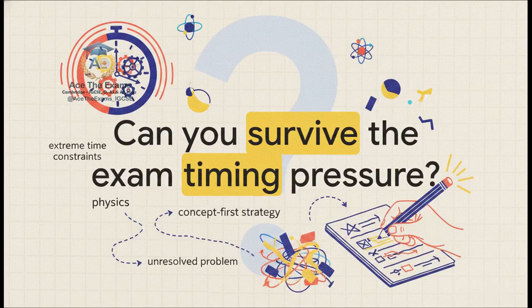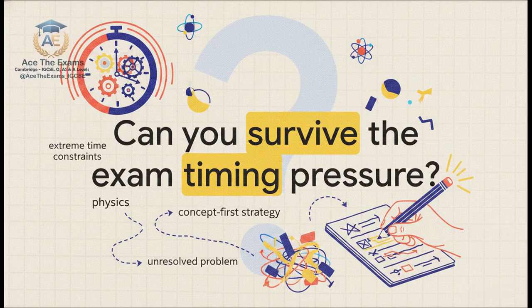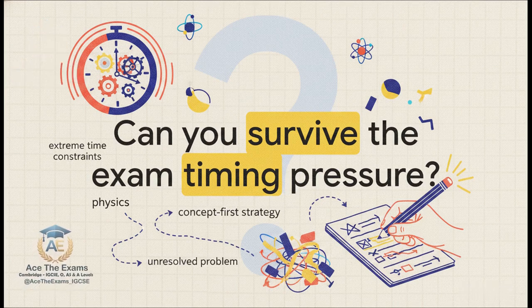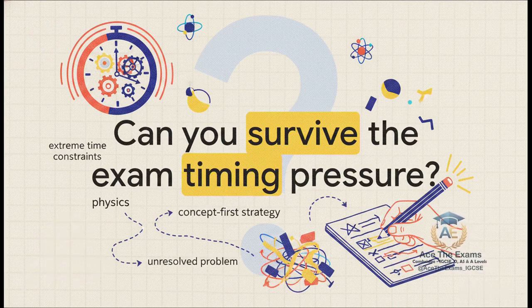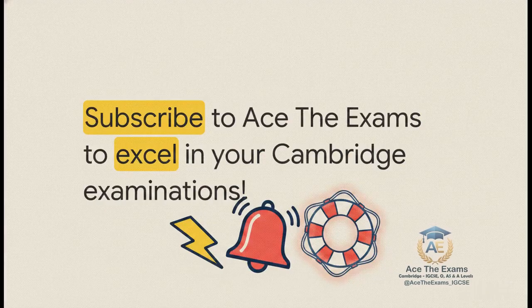But wait, here is our massive, unresolved problem. You might know this concept-first strategy inside and out now, but do you have a specific timed answer writing system to actually finish the paper? I mean, it is fantastic that you can now construct this beautiful cause and effect top-band answer. But what on earth happens when you only have 3 minutes left on the clock to write the whole thing down? Knowing the physics is honestly only half the battle. Executing it under extreme, sweat-inducing time constraints is the true test of an elite student. How do you format all these brilliant thoughts quickly enough without losing your logical chain? The full rescue kit continues as we solve that exact timing gap in our next explainer.